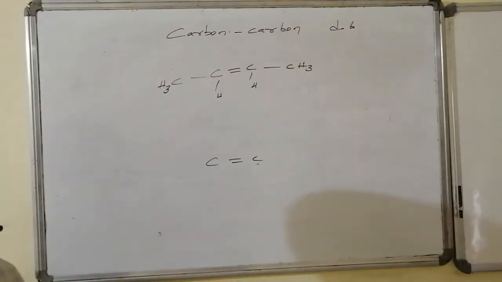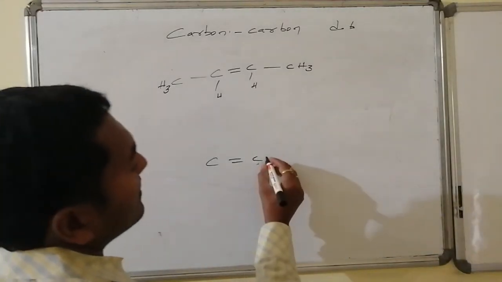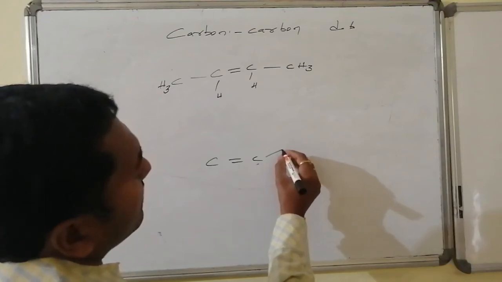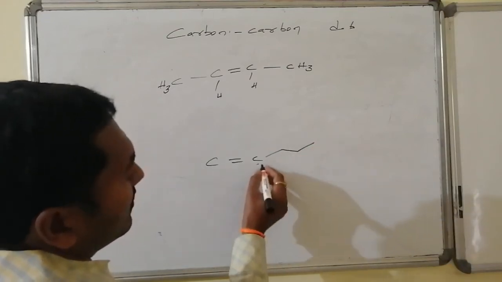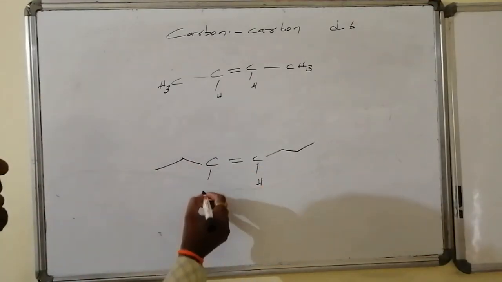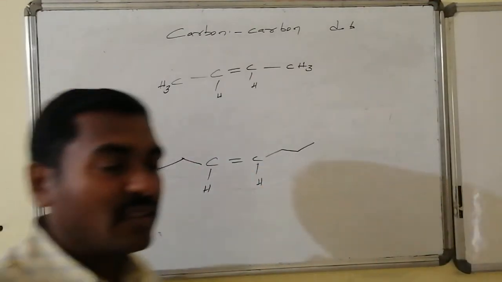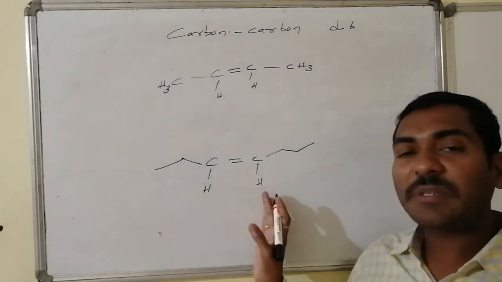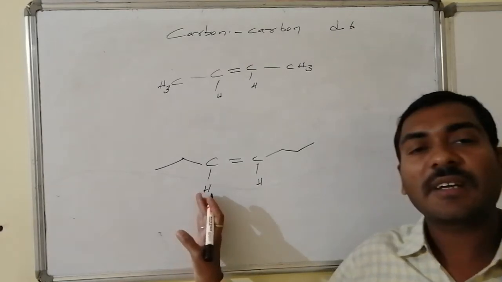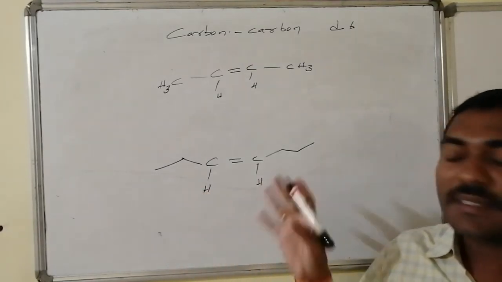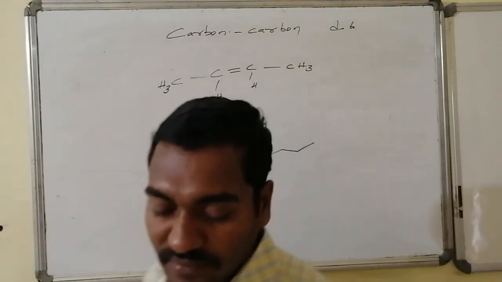Suppose carbon-carbon double bond followed by, yes, here one is some propyl group, other is hydrogen, one is some ethyl group, other is hydrogen. This is also eligible to show the geometrical isomerism because one common group is there. Here hydrogen is the common group. I am saying the word common because the same hydrogen is repeated on the second carbon atom.